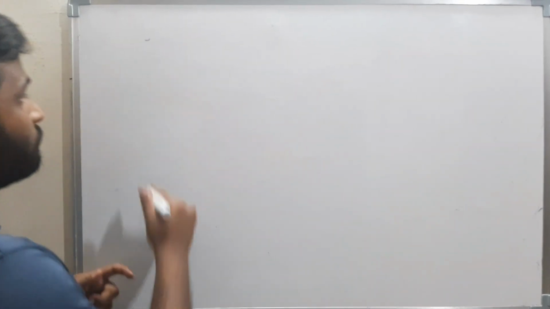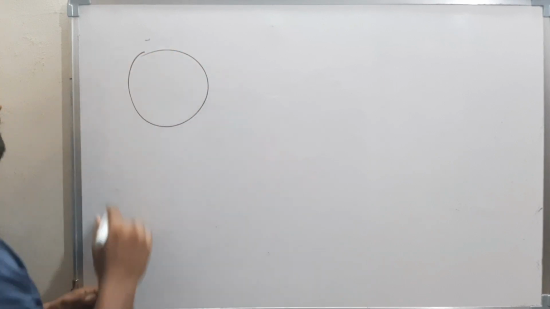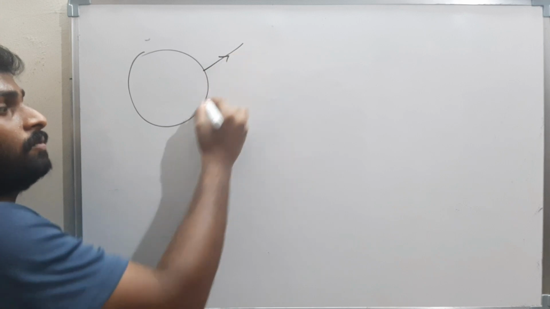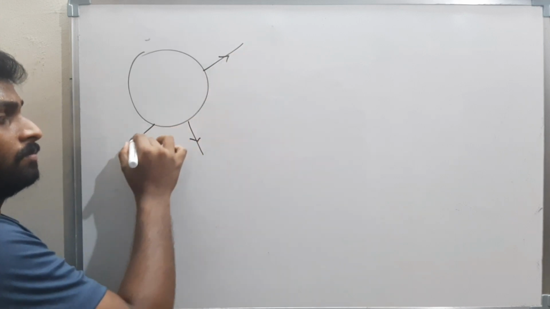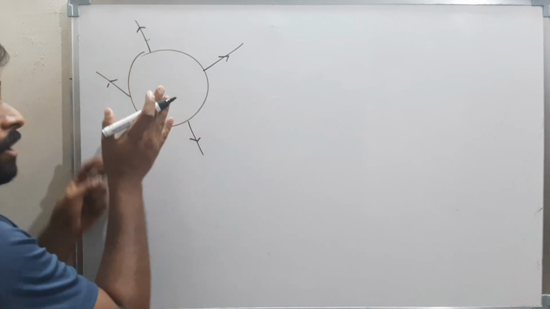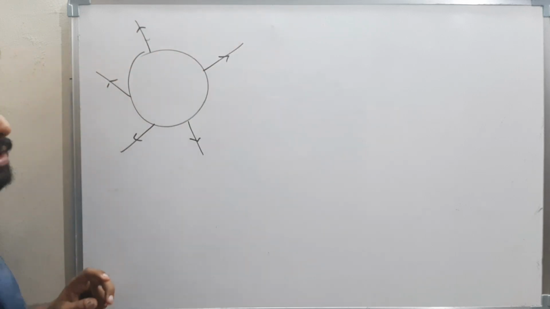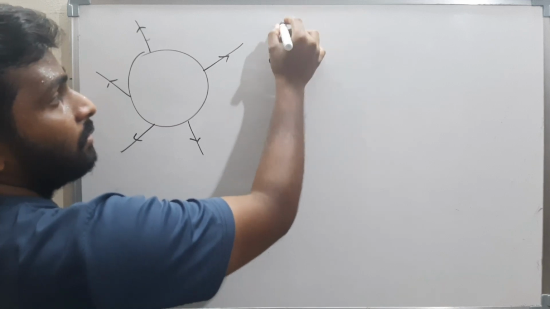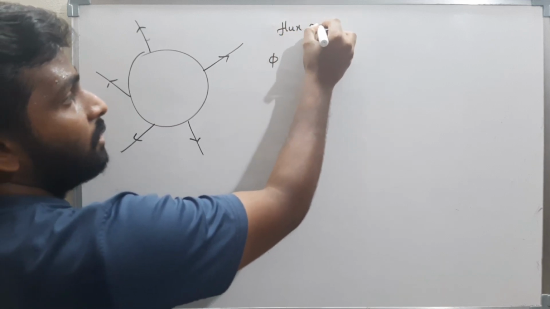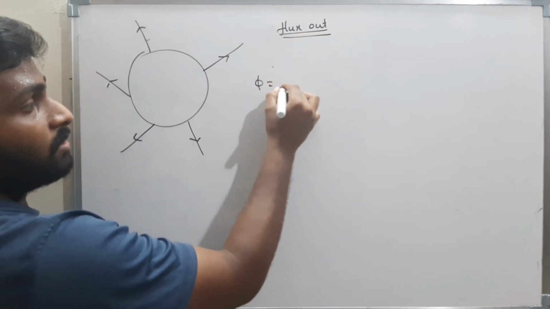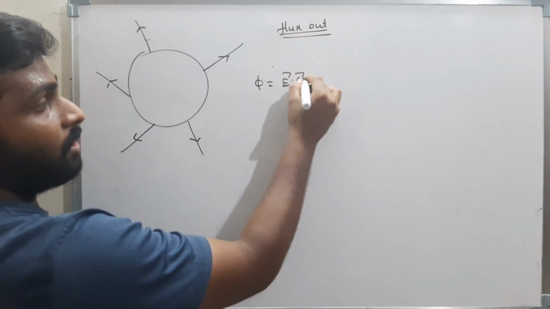Okay, now see here. This is a closed surface. This is the flux out. The field lines are going out from the surface. Now, is the flux out positive or negative here? What is the flux? Flux is nothing but E bar dot A bar.